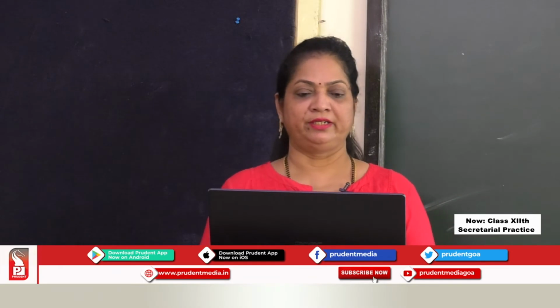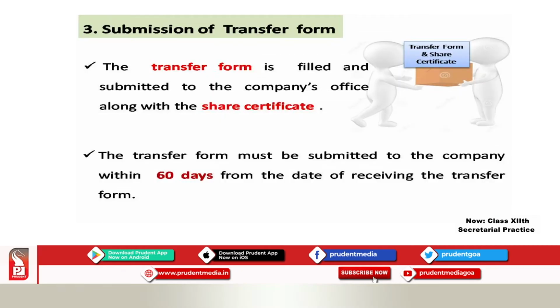Then third point, the transfer form is filled and submitted to the company's office along with the share certificate. As you can see, they both are giving the transfer form along with the share certificate to the company. Now, this transfer form must be submitted within how many days? 60 days of receiving the form from the Register of Companies.